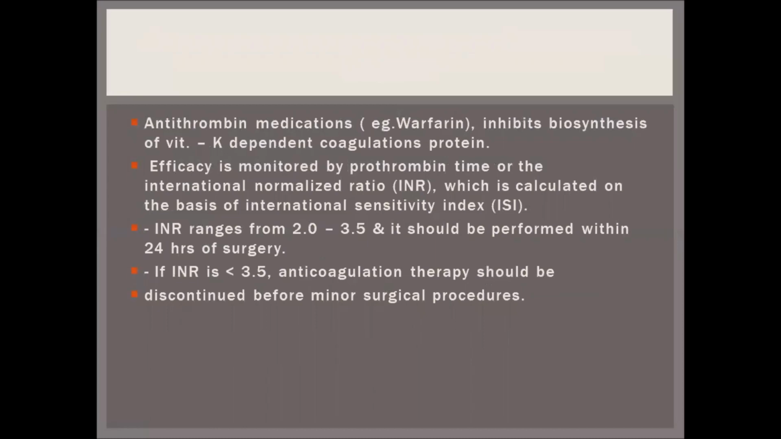Antithrombin medications like warfarin inhibit the biosynthesis of vitamin K dependent anticoagulation proteins. Efficacy is monitored by prothrombin time or the international normalized ratio, that is INR, which is calculated on the basis of the International Sensitivity Index, ISI. If the INR ranges from 2 to 3.5, the surgery should be performed within 24 hours. If the INR is less than 3.5, anticoagulation therapy should be discontinued before minor surgical procedures.